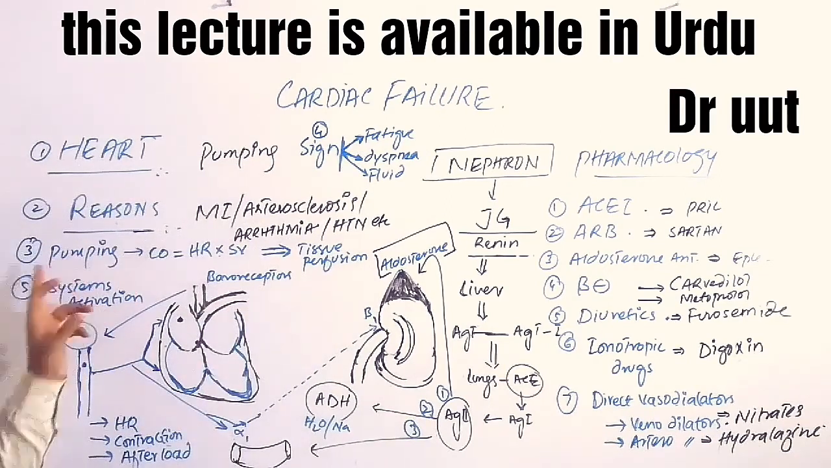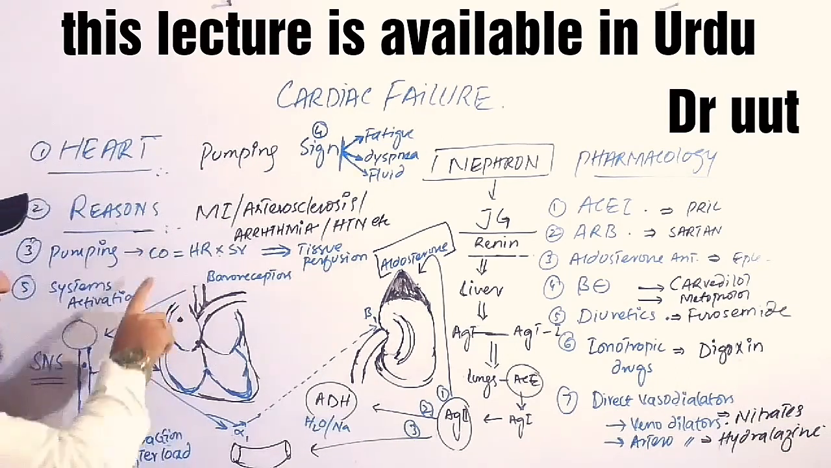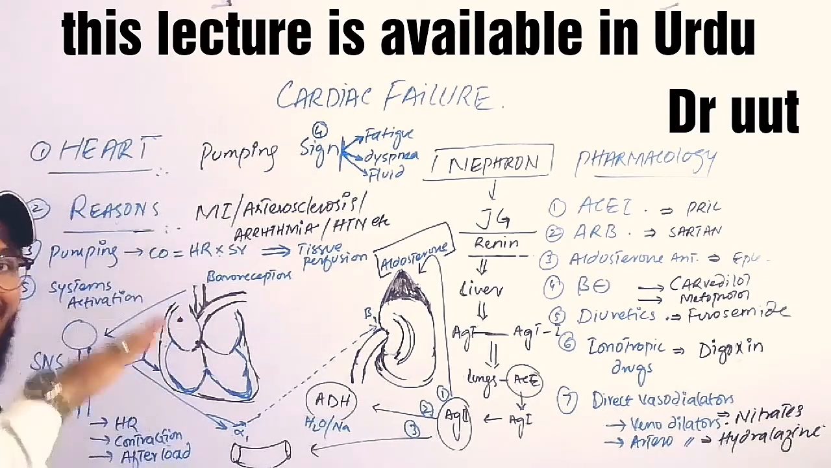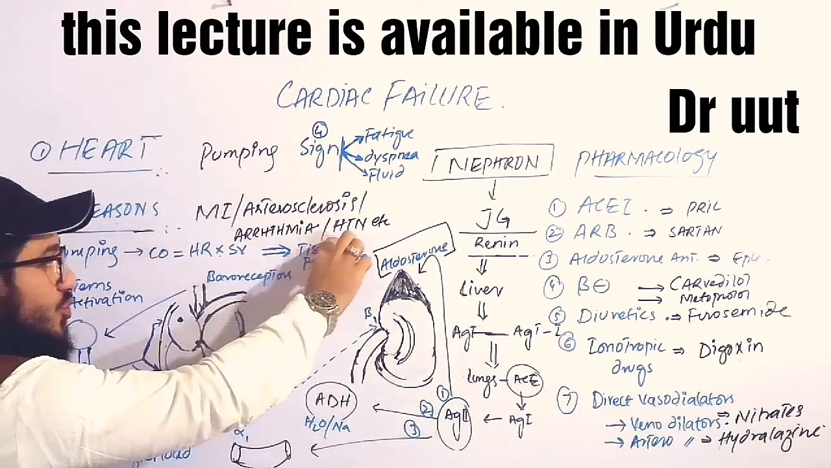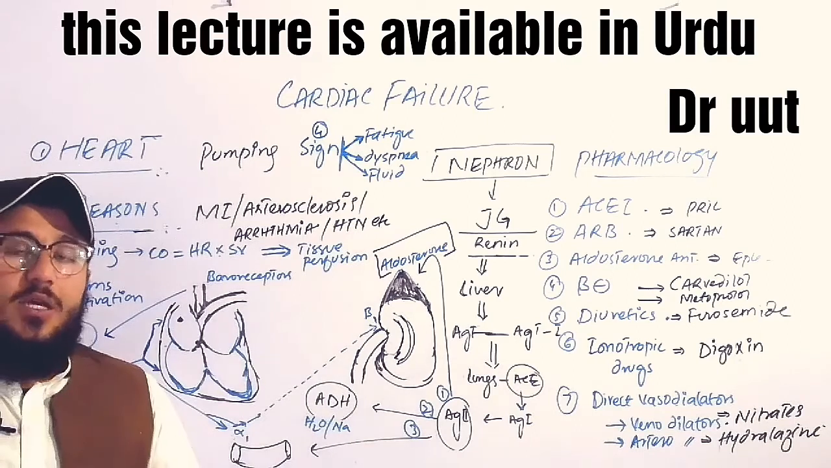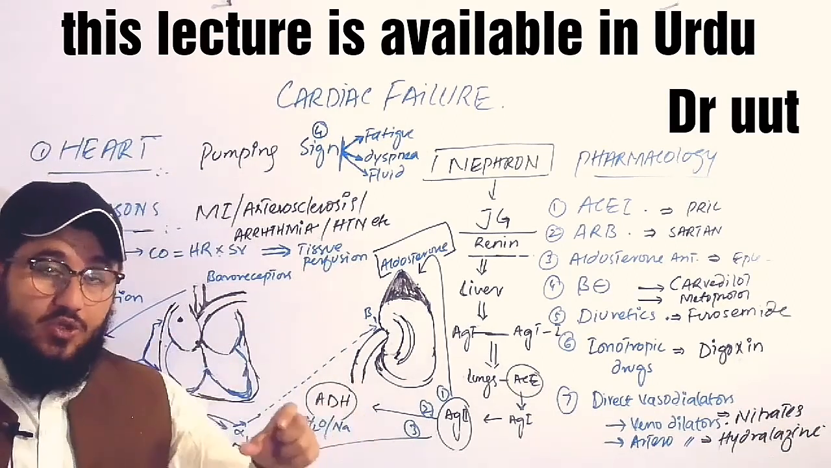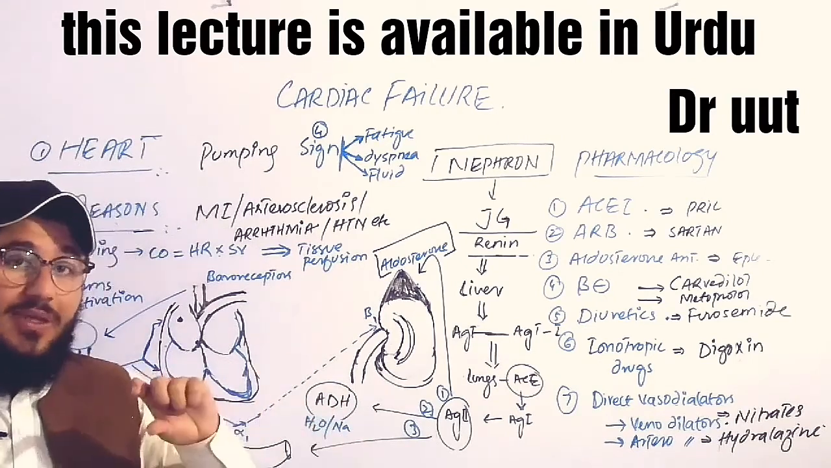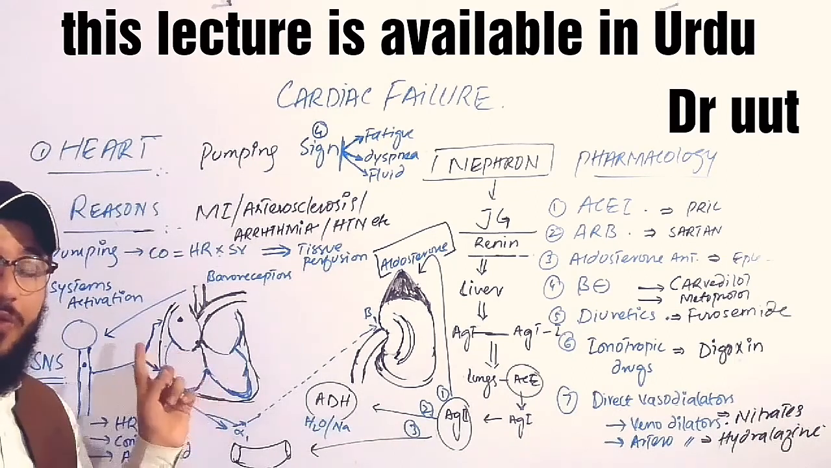So what happens when the pumping action decreases? The cardiac output, the physiological term, actually decreases. When the cardiac output decreases, what happens? The tissue perfusion decreases, meaning there will not be that much blood supplied towards the tissues. The tissues need the blood, but now the blood supply is less due to the weak pumping action of the heart.